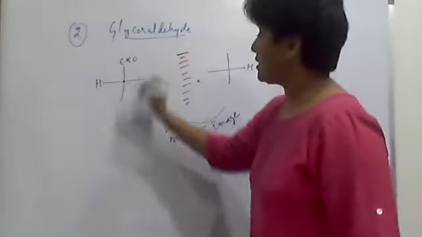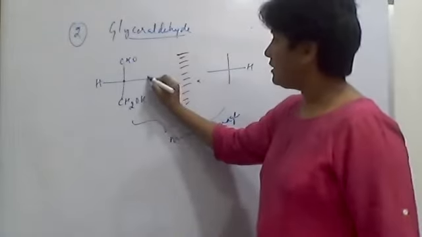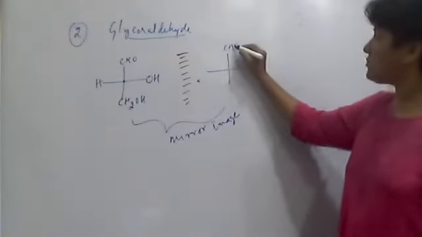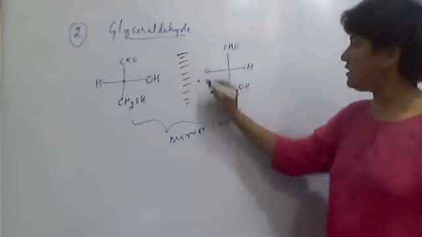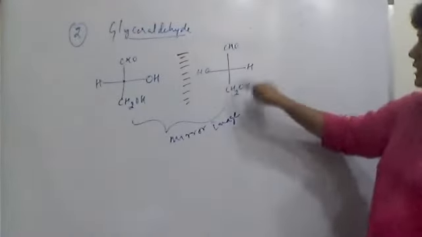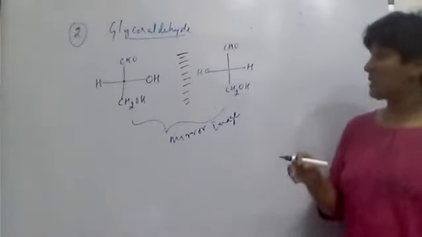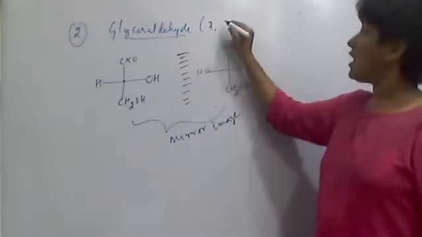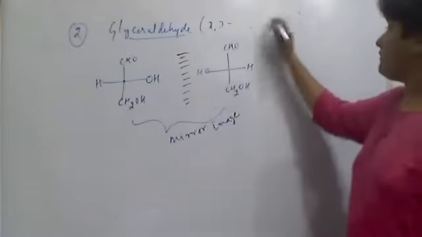So see here, CHO, then CH2OH, and on the second carbon OH and H. Here also the same, CHO and CH2OH. If you see this molecule, 1, 2, 3, 3 carbons are there, and this compound is glyceraldehyde, which has 2 hydroxy groups, on the second carbon and third carbon.